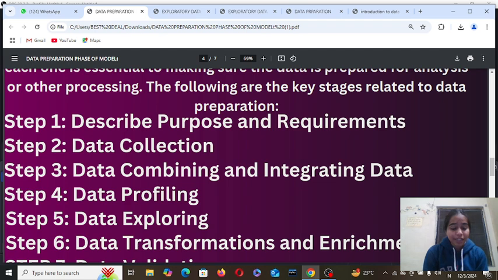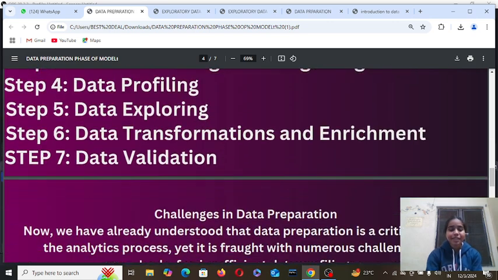In step four, data profiling. Step five is data exploring. Step six is data transformation and enrichment. And step seven is data validation.